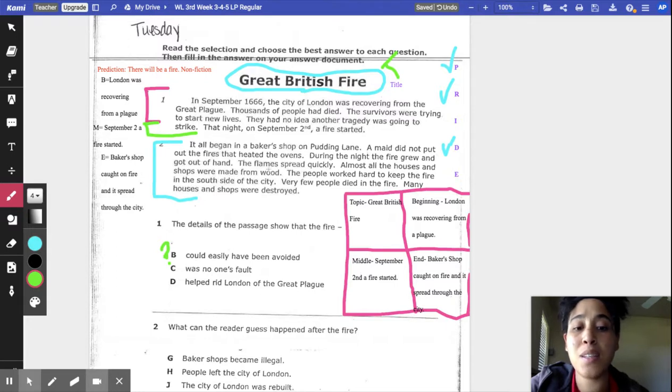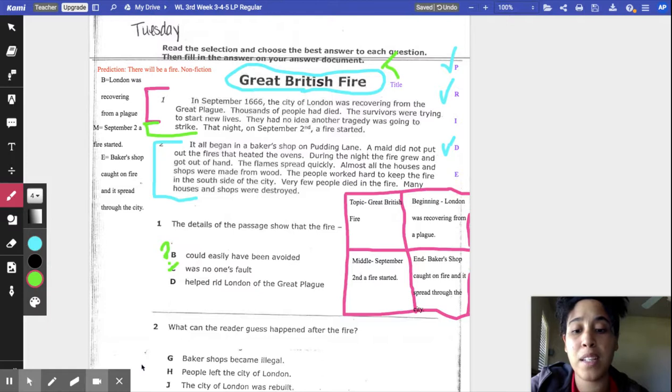It looks like it was somebody's fault. And whose fault was it? It was the maid. The maid did not put out the fire, so it was her fault. So that can't be our answer. Let's go ahead and scratch C out, because C is not our answer.